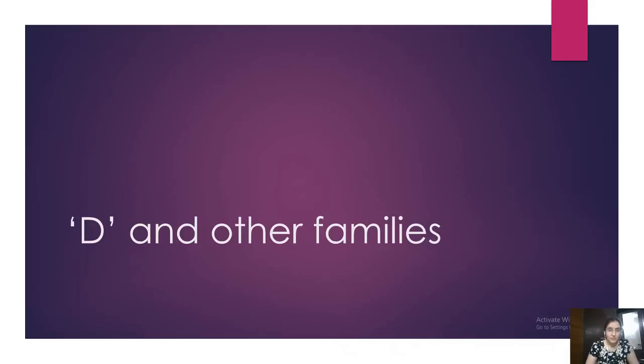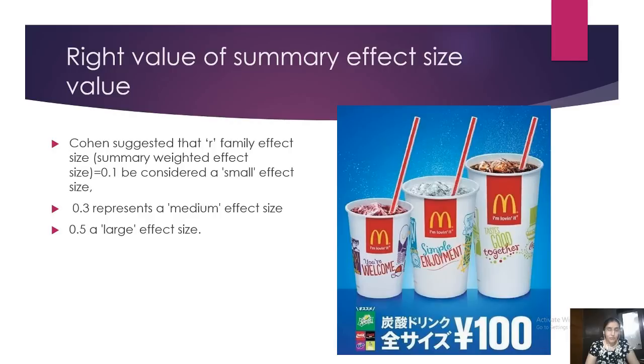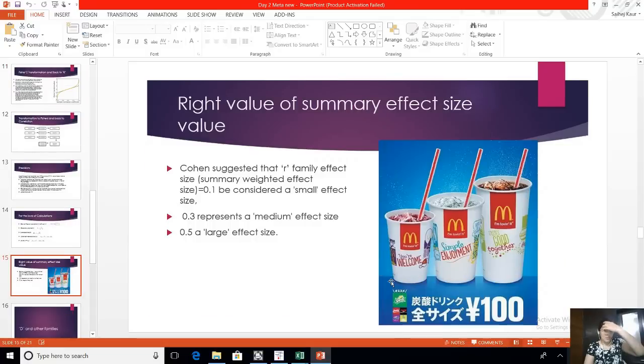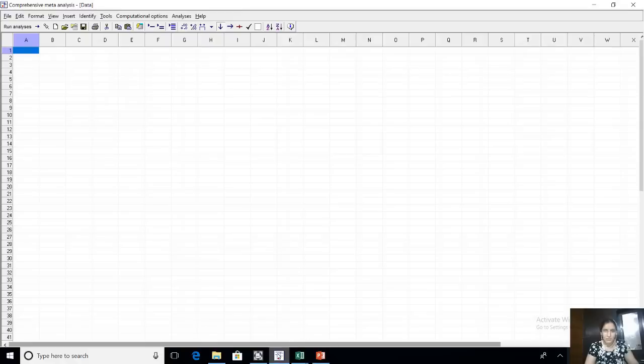Okay. Now, before I go to the D family, let me take you to the software, because once you go to the software, you will understand better. Now, this is the comprehensive meta-analysis software. You should have downloaded the trial version by now, and let me tell you, you will get this screen. It's just like an Excel or a SPSS. It's a very, very simple software. Let me tell you how to input data into this. Remember, we are still on correlation effect size.